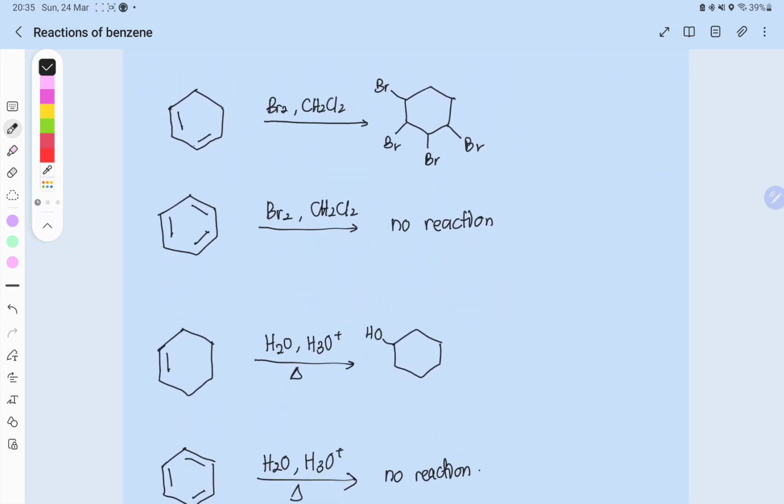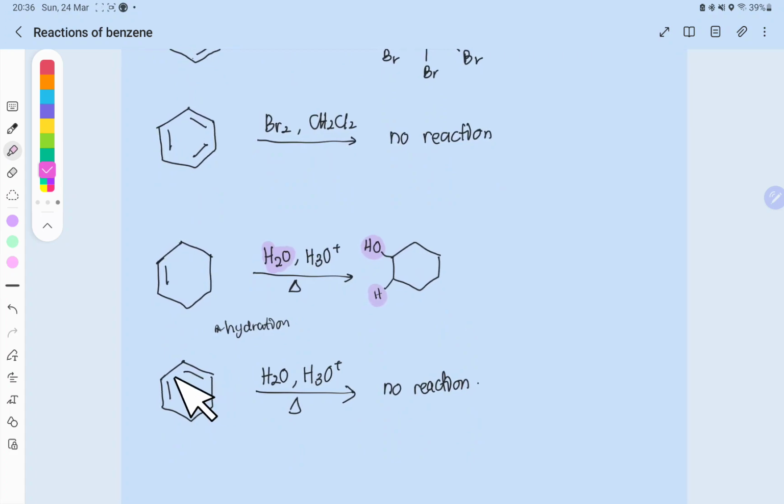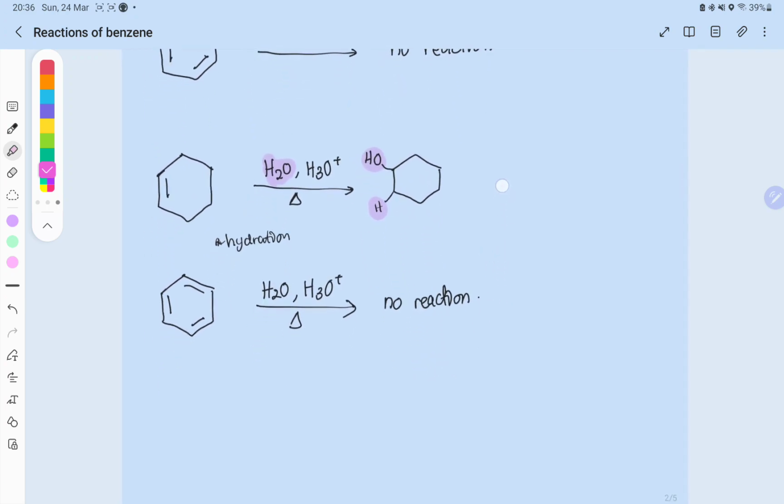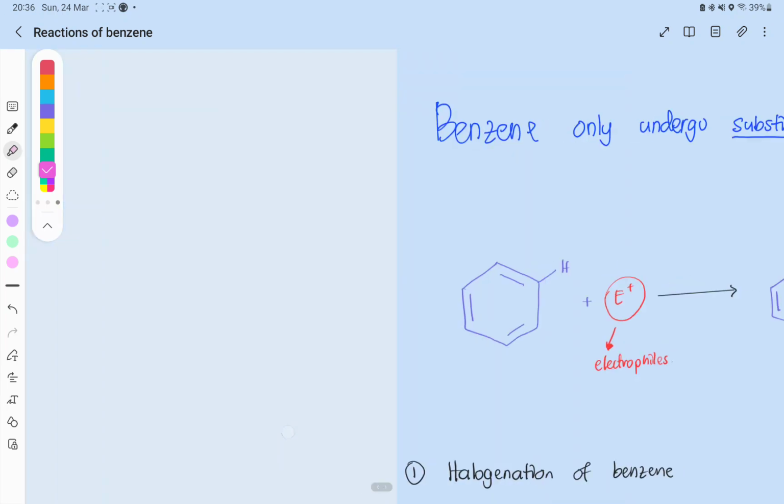Okay. And kalau kita tengok hydration reaction of alkene, kita akan tambah H dan juga OH dekat sini, and we get this, whereby kita add hydrogen dekat situ. These two are what we added, coming from the H2O. But when we have benzene right here, nothing will happen, the product is not going to be obtained. Kita tak akan dapat alcohol like this. So, that being said, let's have a look at the reactions that benzene can participate in.